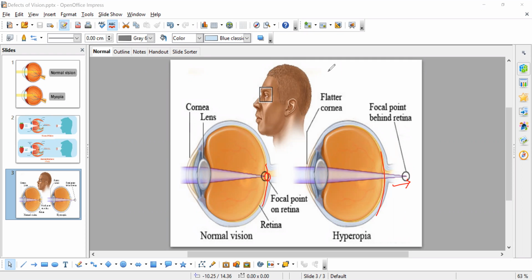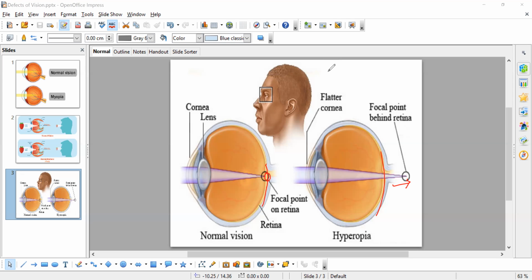When we become aged, our ciliary muscles become weak and cannot catch the lens properly. The lens will be hanging this side and that side. That's the reason we cannot focus on any object properly, whether nearby or far away. Because of weakening of ciliary muscles, the lens cannot stand properly.